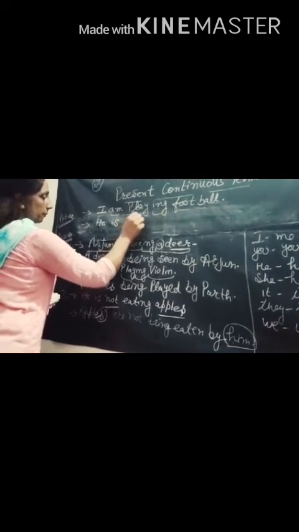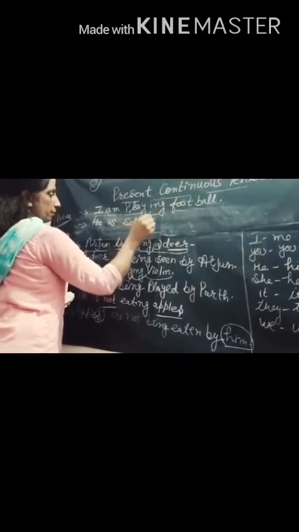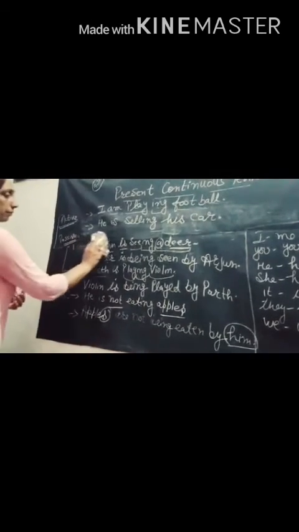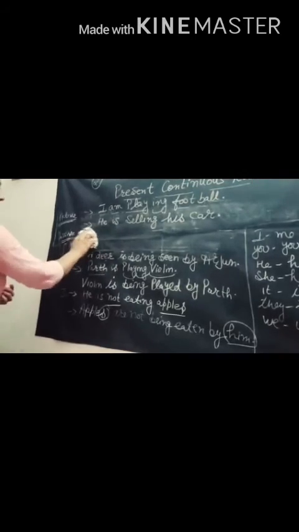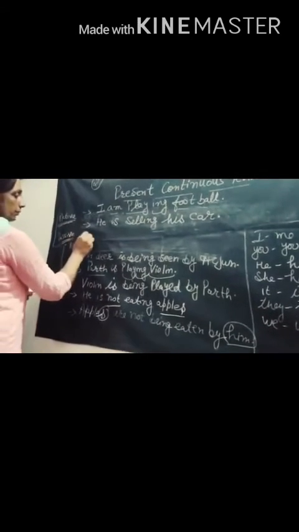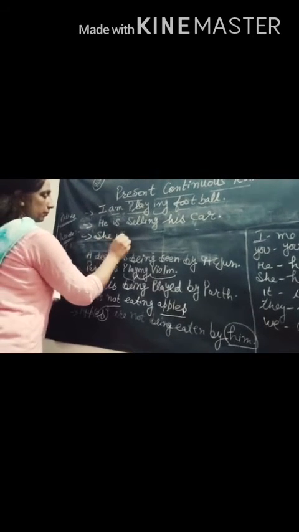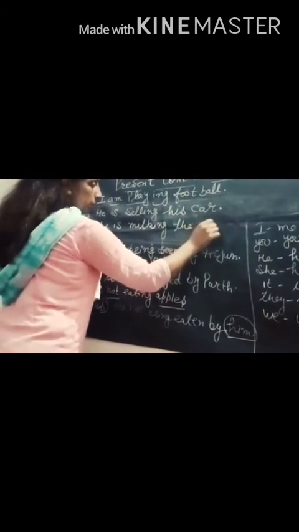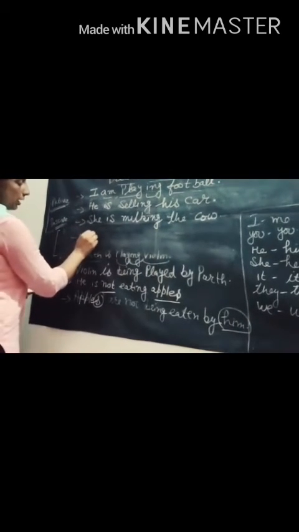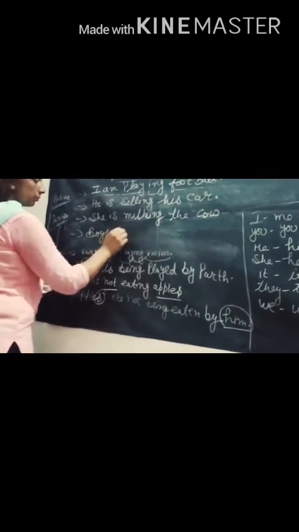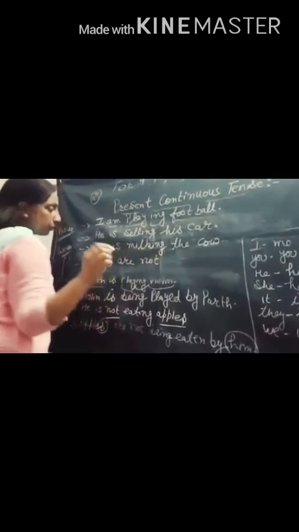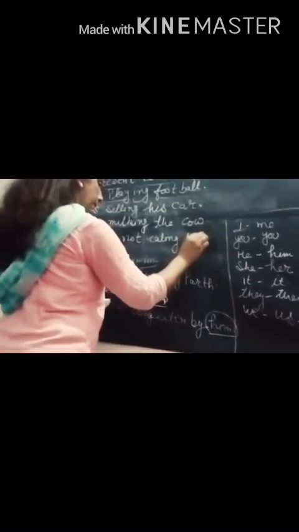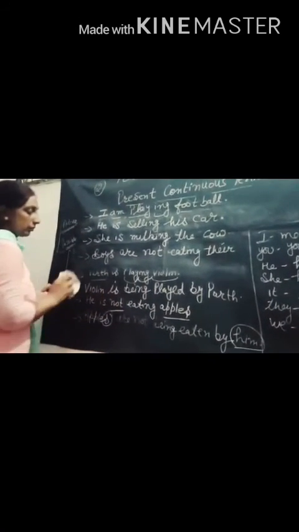He is... She is milking the cow. Boys are not eating their meal.